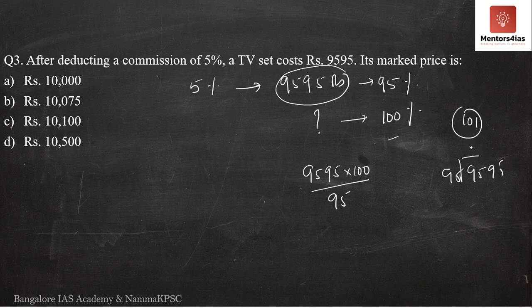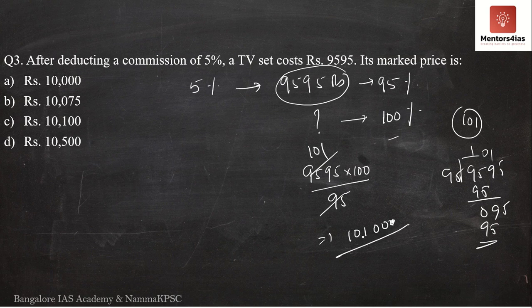See, 1s are 95, 9, 0, 5, 1s are, it is nothing but 95. Therefore, 95 into 101 gives us 9,595. 101 into 100 is how much? This is nothing but 10,100 rupees. Therefore, the correct option is option C. The correct answer is rupees 10,100.